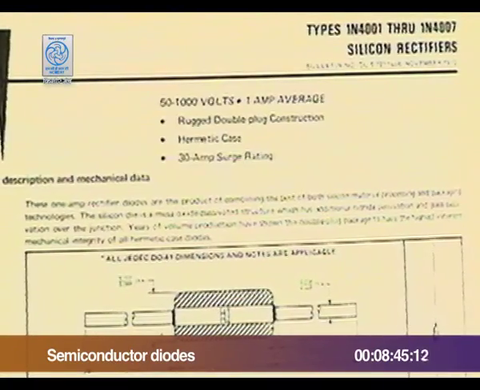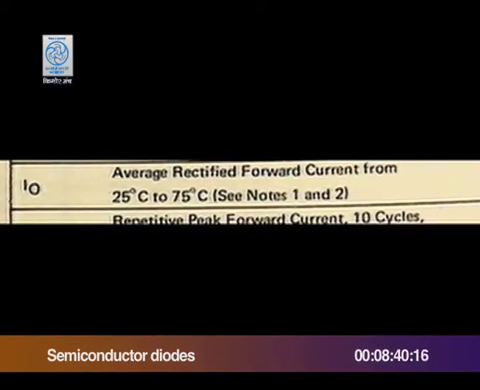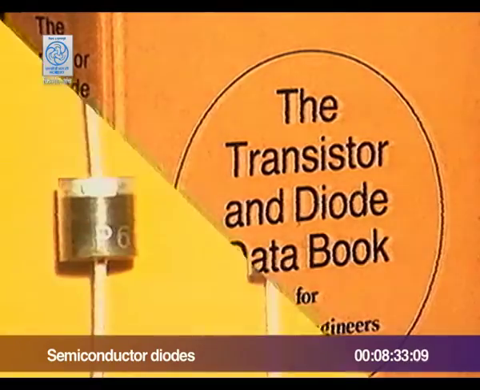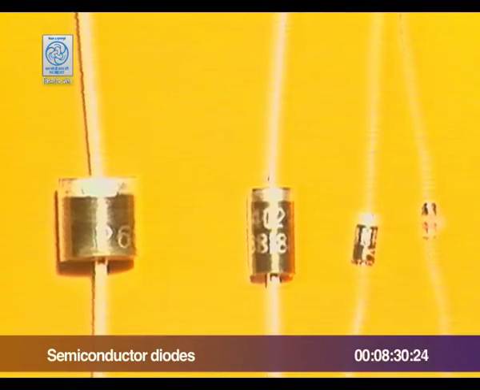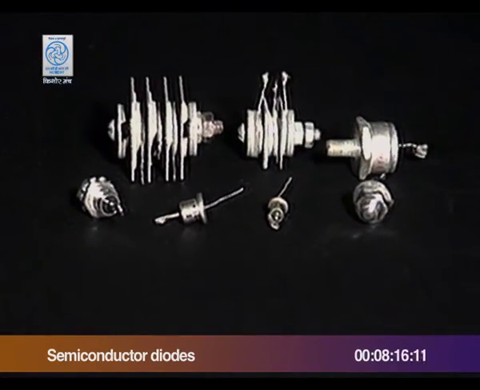Each diode has a current limit, which the manufacturer specifies, and you can find out these limits from the data books. As you may guess, diodes which are used for high voltages like 100 volts or more are big in size, while the ones used for lower voltages are small. The diodes for larger currents normally have a metal casing. This helps to dissipate the heat generated because of the resistance of the diode.